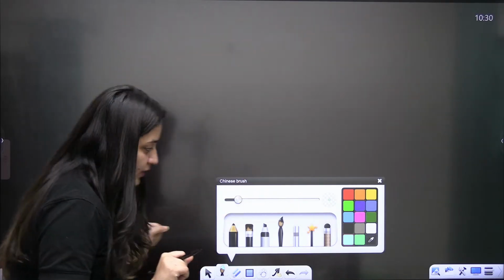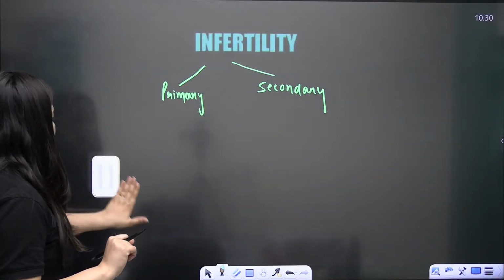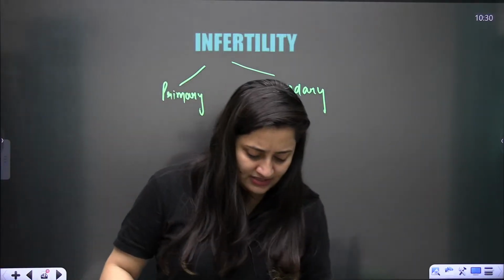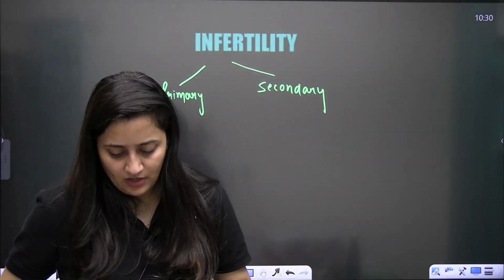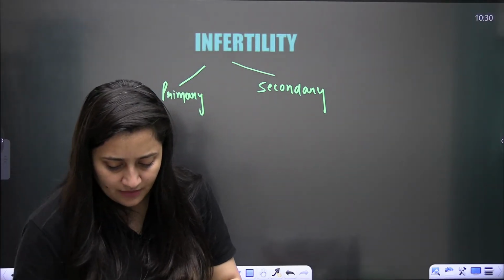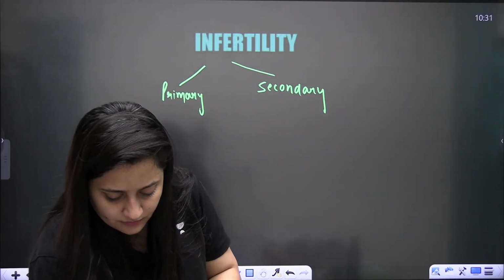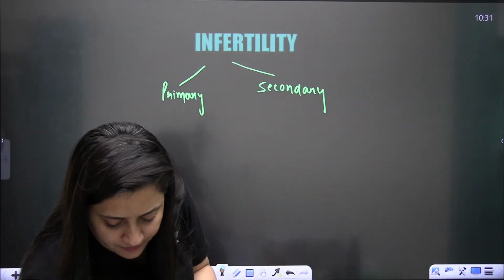Okay, so next is infertility. In detail about the symptoms and everything, I will discuss it in the human health and disease chapter. Clear, bache?